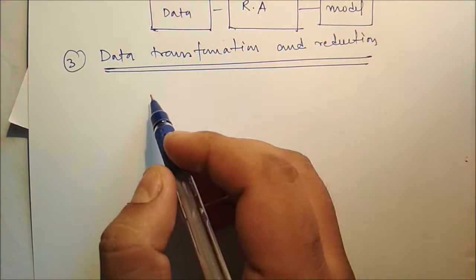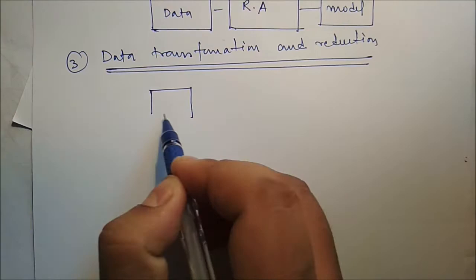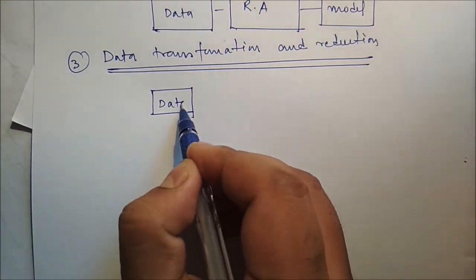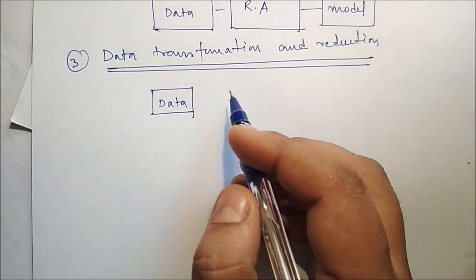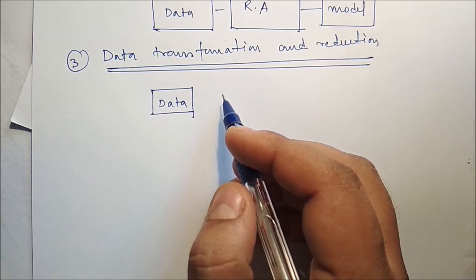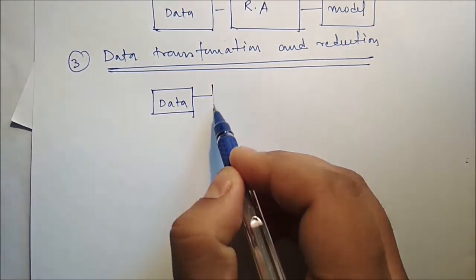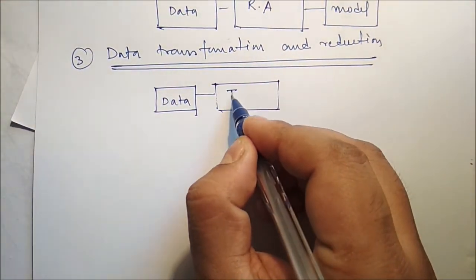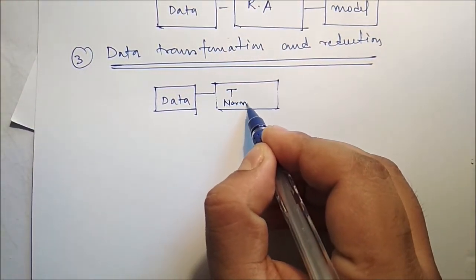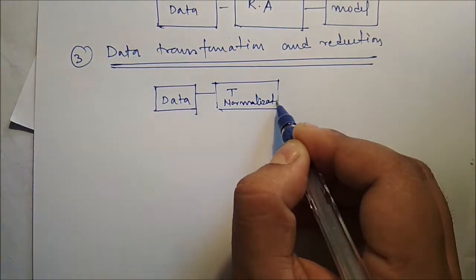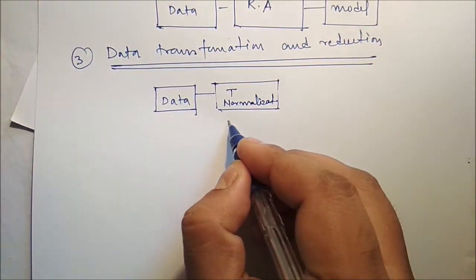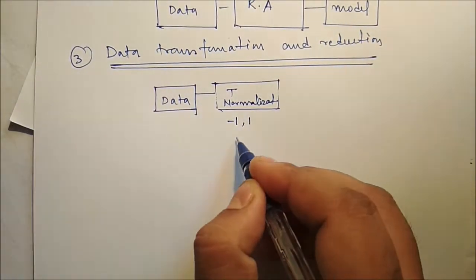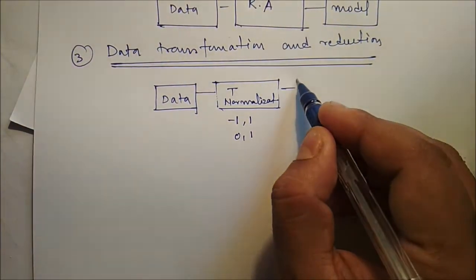If the neural network is used, we have to transform the data, or if the data is skewed, sometimes we need to convert it into normalized form. So we may apply a transformation like normalization, so that the data is within the range -1 to 1 or 0 to 1. After that we can create the model.